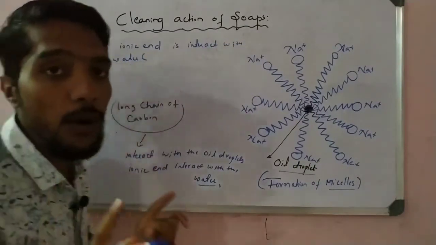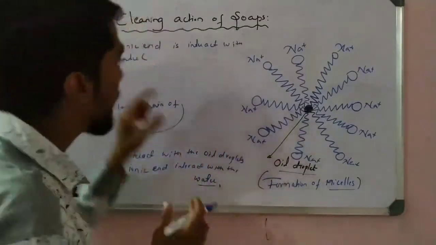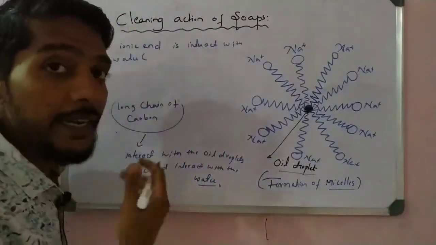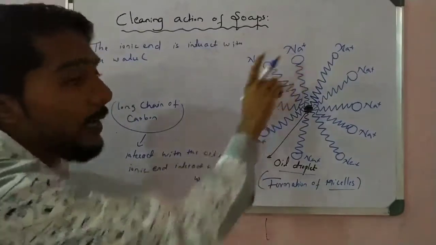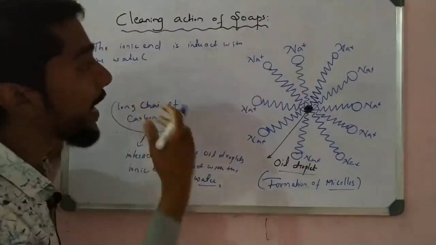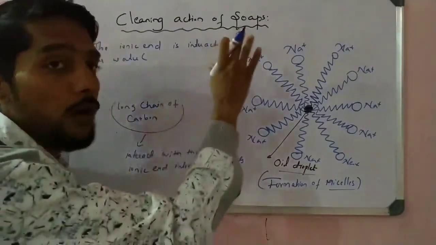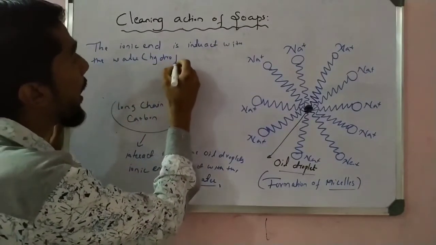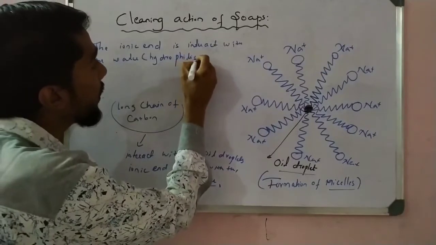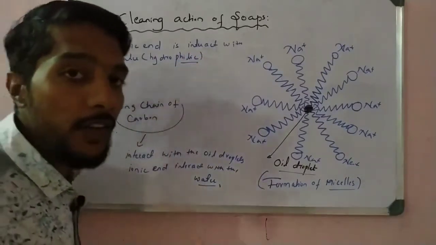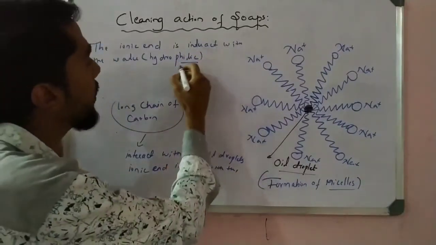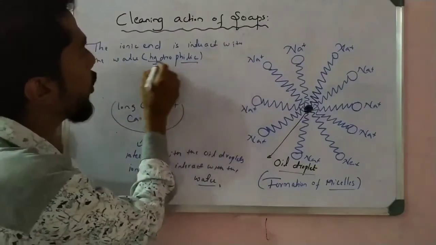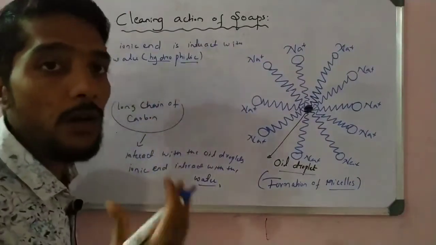When the ionic end, the sodium end, interacts with the water, attracted towards the water, then that end is called hydrophilic. Hydro means water, philic means loving, water loving.